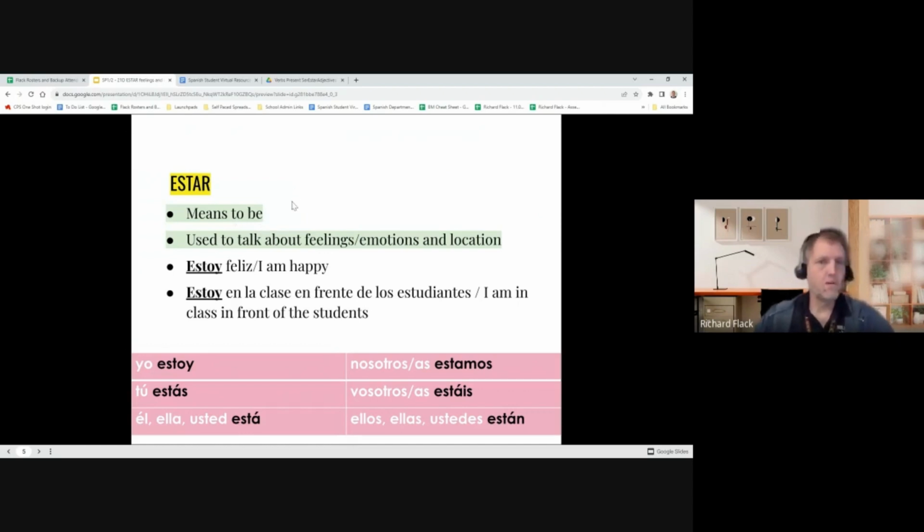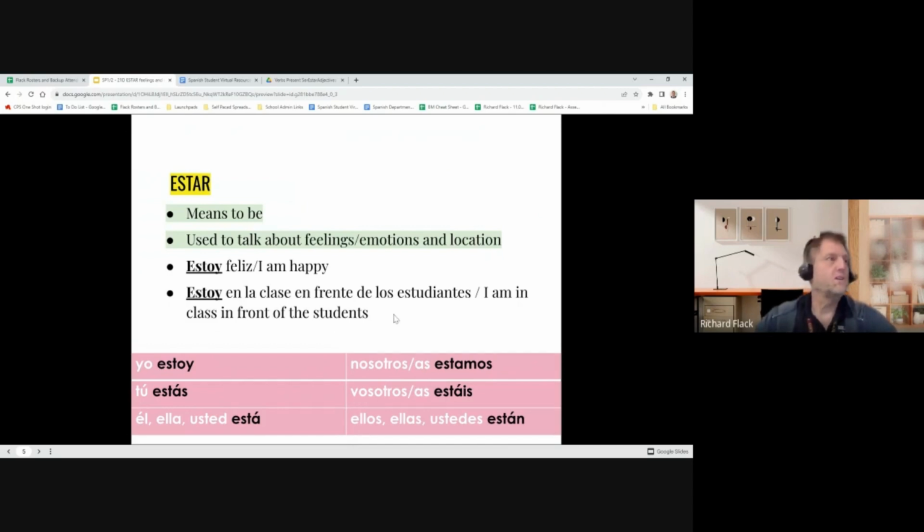So remember, we are working with 5 different verbs. So far, we've seen haber, we've seen hacer with weather, we've seen tener with age and some expressions. Now we've got estar, which really means to be, and it is used to talk about our feelings or emotions and to talk about location. So for example, yo estoy feliz, I am happy. Yo estoy en la clase en frente de los estudiantes. I am in class in front of the students.